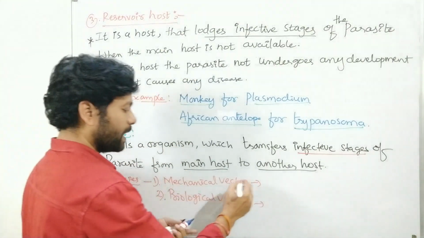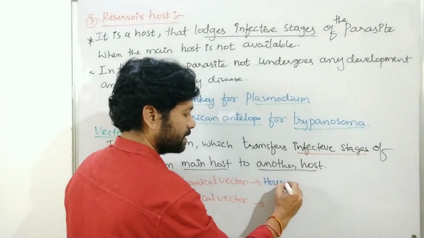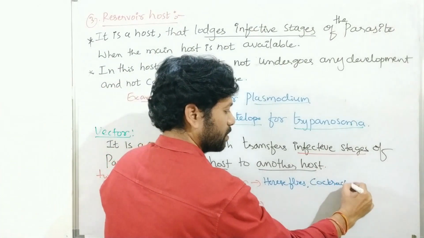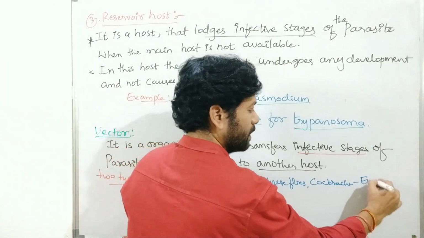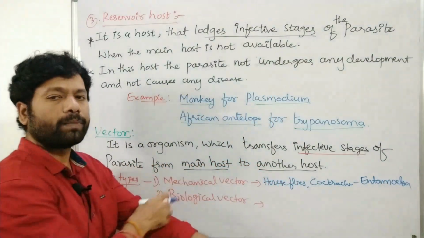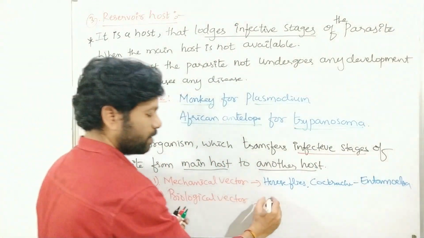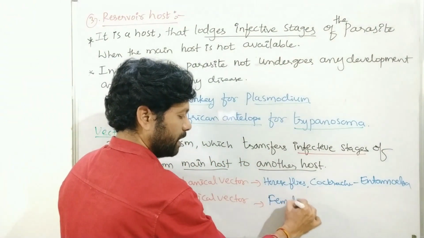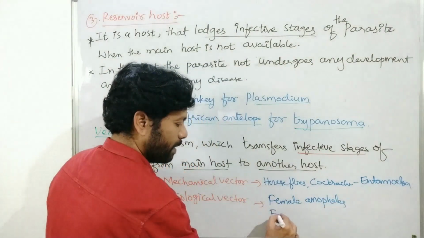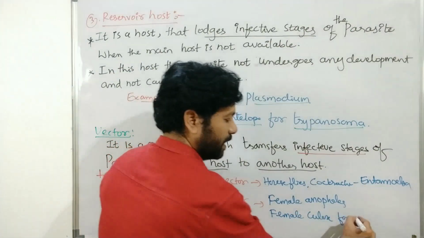Examples of mechanical vectors: houseflies and cockroaches for Entamoeba. Next, biological vectors: female Anopheles for Plasmodium and female Culex for Eukarya.